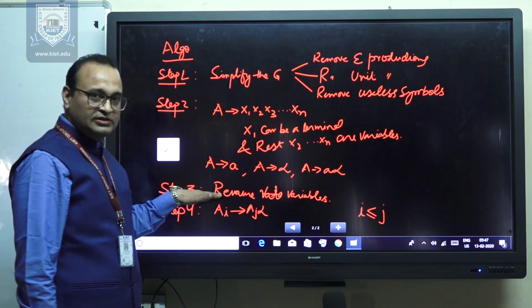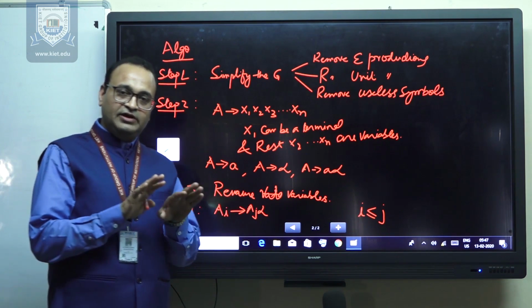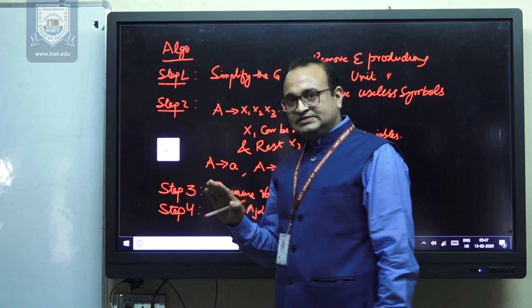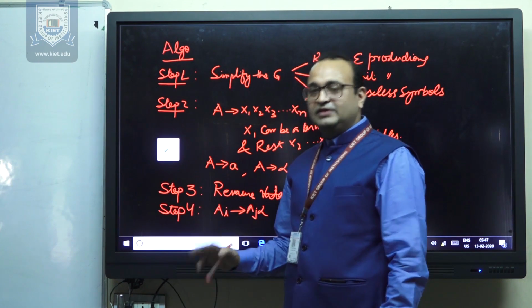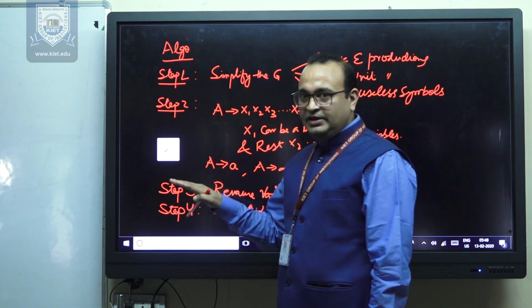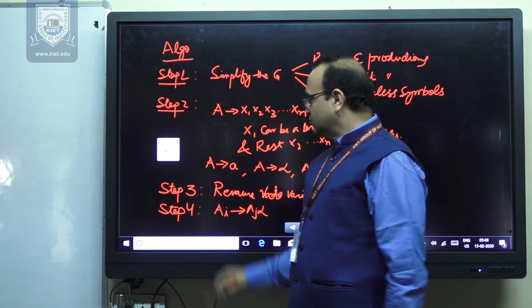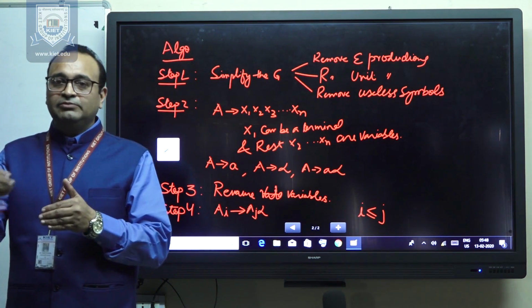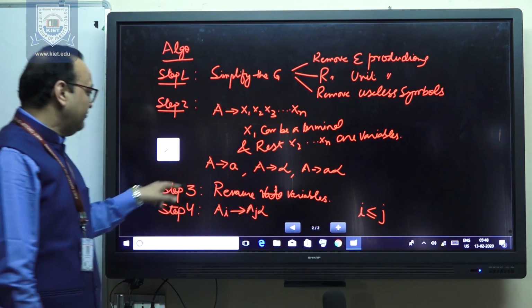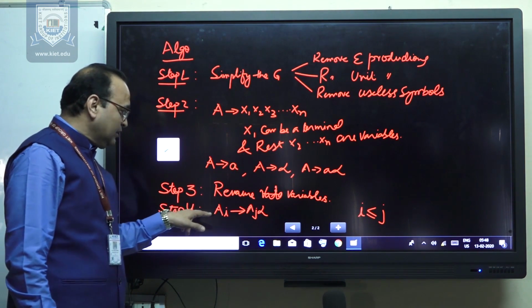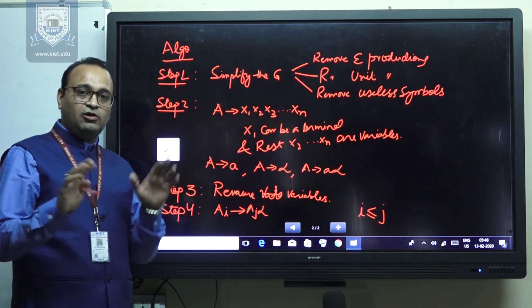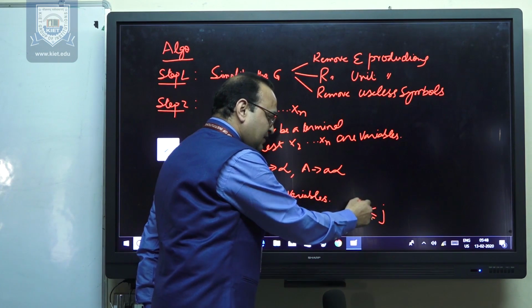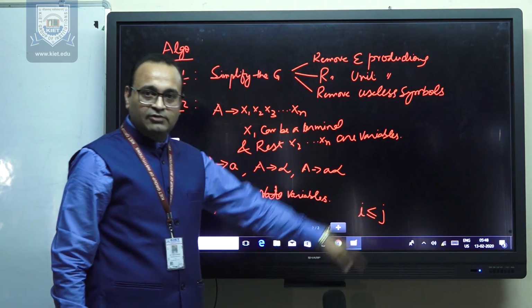It means after doing the third step, when we have renamed all the variables, like we have variables S, A, B, C, we are simply fixing a number with those variables. S will be replaced by A1, A will be replaced by A2, B will be replaced by A3. Some number will be there on all the variables. And after doing so, in the fourth step, we are ensuring that all the productions of Ai derives Aj alpha must fulfill the condition that i is less than or equal to j.